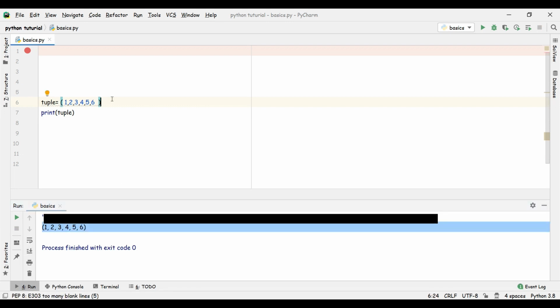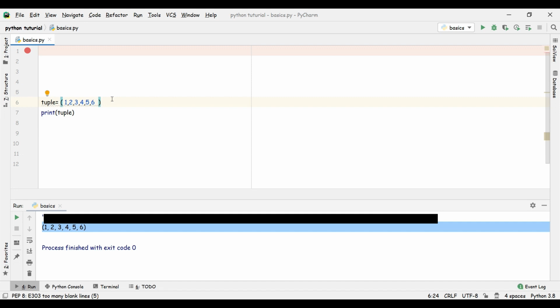But what if we want to see whether tuple is mutable or not? By mutable I mean whether we can change and update it once we declared it as a variable.